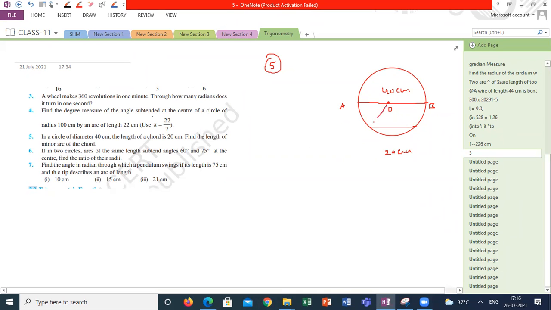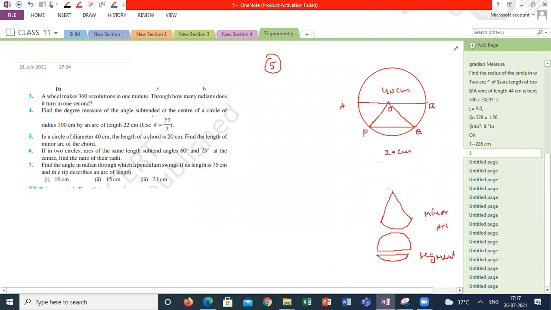Sir, minor arc is the distance between the two ends of the chord in a smaller region. Yeah, the chord divides the circle into segments, and the arc is different. In this case, I can say this is your minor arc. When it comes to segment, this is the segment, correct?